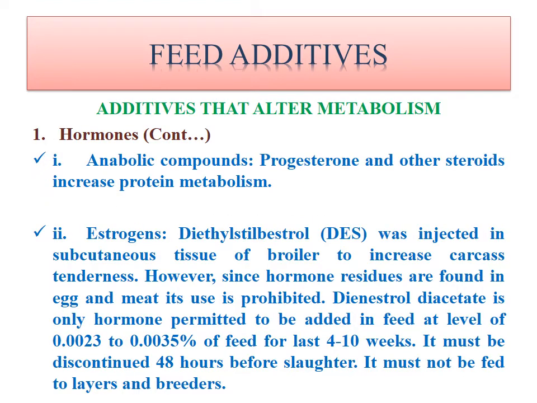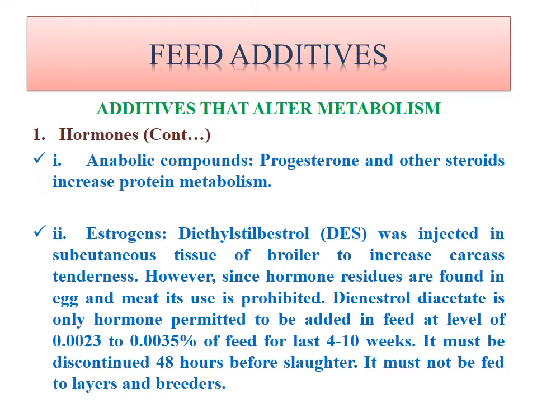such as, first one, anabolic compounds such as progesterone and other steroids which will increase the protein metabolism. Anabolic means they will break down the complex form into the simple form. So progesterone and other steroids increase the protein metabolism by their breakdown. Then estrogens such as diethylstilbestrol were injected in the subcutaneous tissue of broilers to increase carcass tenderness. However, since hormone residues are found in egg and meat, use of it is prohibited.